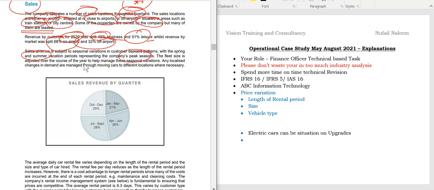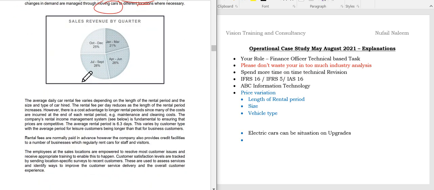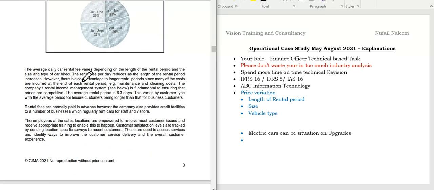And then students, if you don't mind, they are telling that the fleet size is adjusted over the course of the year to manage the seasonal variation. So they have that flexibility to adjust the fleet size as well. Any localized changes in demand are managed by moving cars to different locations as well. So I think they are doing very good operations management till now, and they have just given you the revenue breakdown. You can go through that as well, students.